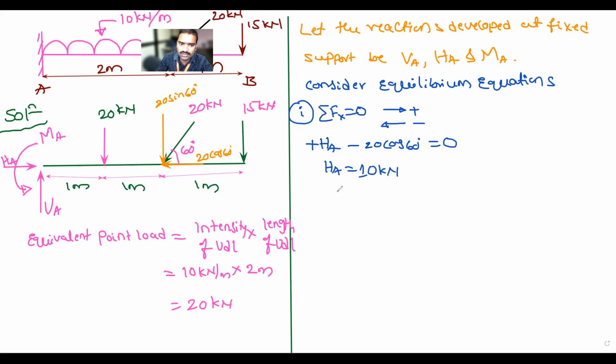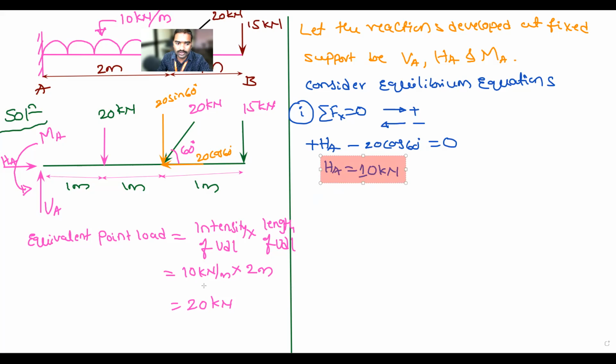Okay. So this is 10 kilonewton. That is the value of HA. In the last class problem, HA was 0 everywhere, correct? But in this problem, HA is 10 kilonewton. Are you getting it, all of you?